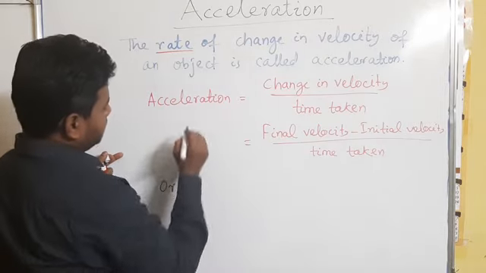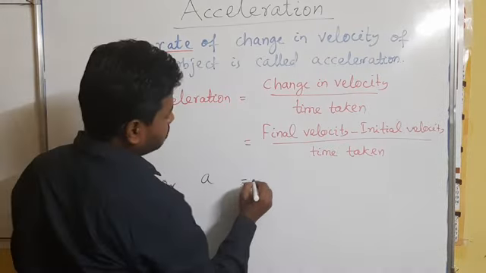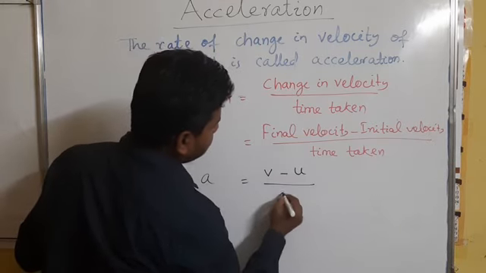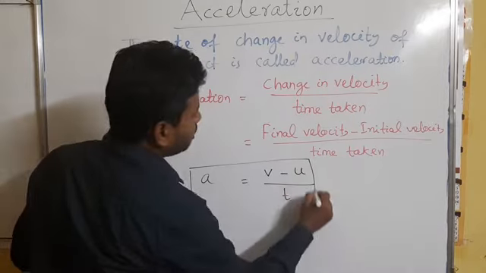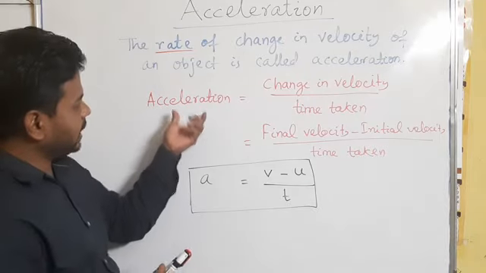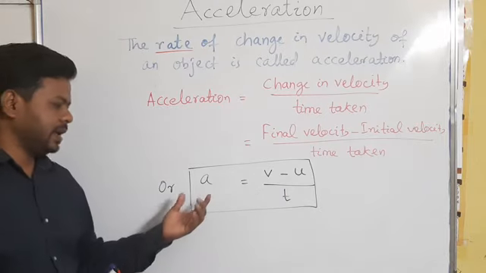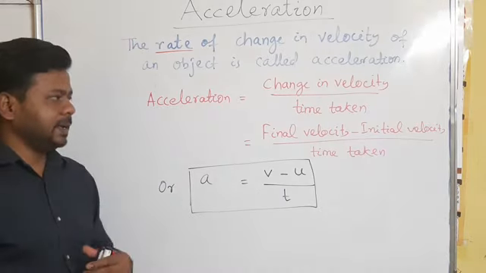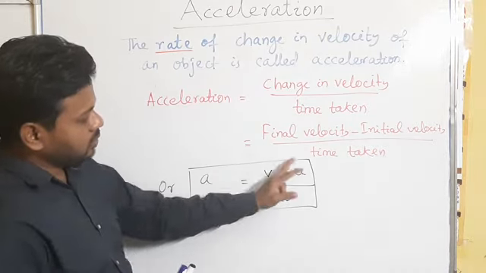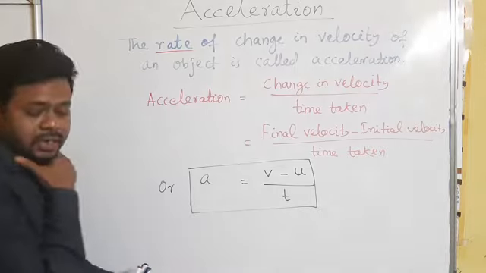Normally in symbolic form, acceleration is written as a equals v minus u by t. So this is the formula for acceleration: a equals (v minus u) by t, where a is acceleration, v is final velocity, u is initial velocity, and t is time taken. Whenever you have to find acceleration, take the data v, u and t from the numerical, and by using this formula you can find acceleration.